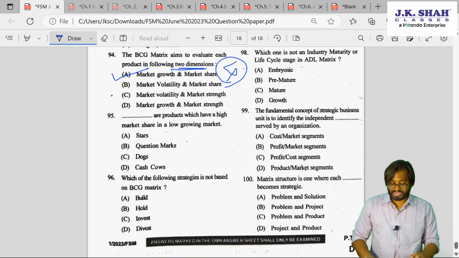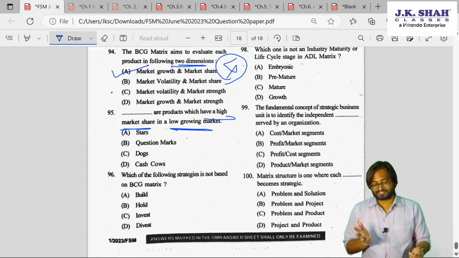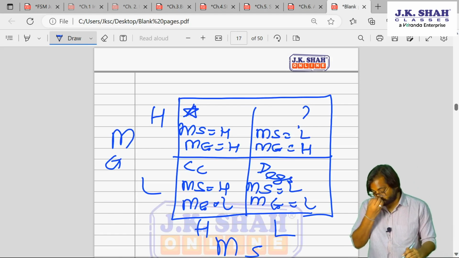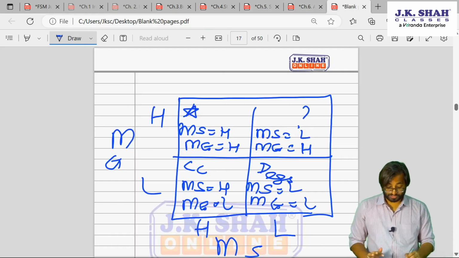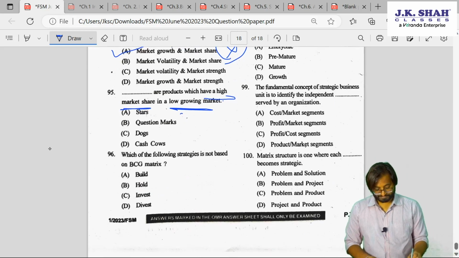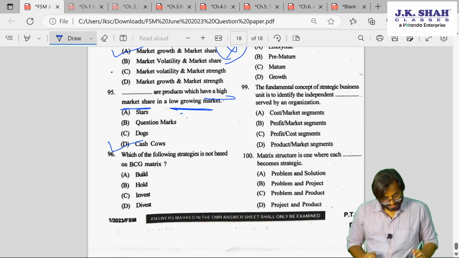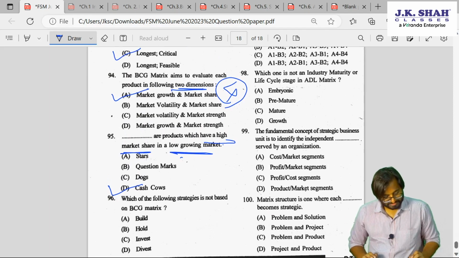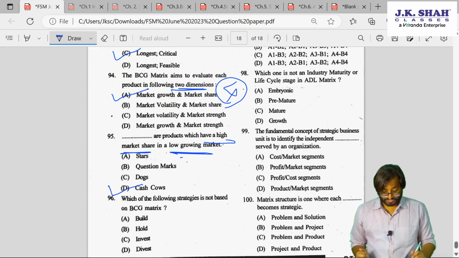Dash of products which have high market share. Dash of products that have high market share and low growth. That is the reason why I encourage my students to draw this. What is the question? High share, low growth. Look at this. High share, low growth. Can I say it is cash cows? 95 is C or D. High share. Market share is high, low growth. So it is cash cows.